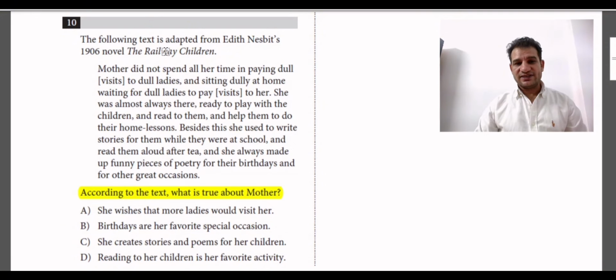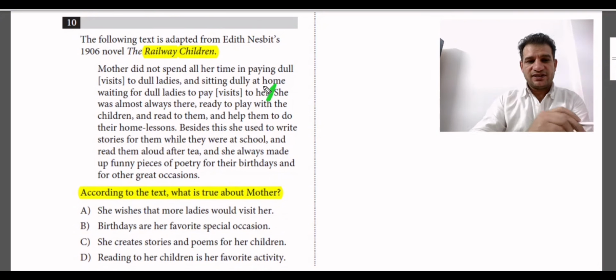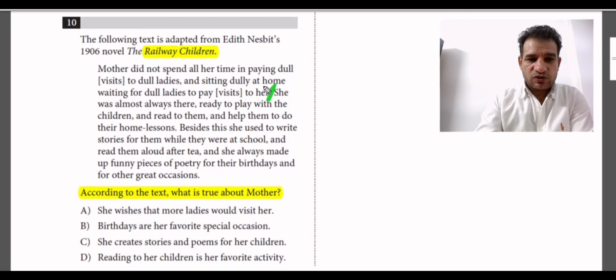The following text is adapted from Edith Nesbit's 1906 novel, The Railway Children. Mother did not spend all her time in paying dull visits to dull ladies and sitting dully at home waiting for dull ladies to pay visits to her. So I can tell from the first sentence that she doesn't like to be visited or to visit any other ladies. She was almost always there, ready to play with the children and read to them and help them